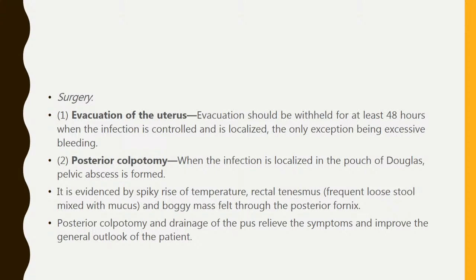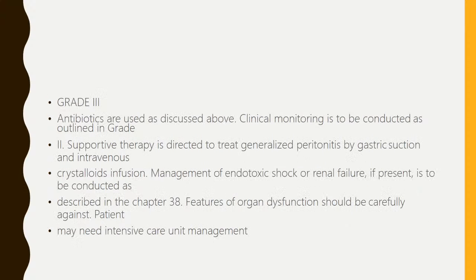Surgical management, evacuation of the uterus, should be withheld for at least 48 hours until the infection is controlled and localized, the only exception being excessive bleeding. Posterior colpotomy is done when pus is localized in the pouch of Douglas or a pelvic abscess is formed. It is evidenced by spiking rise of temperature, rectal tenesmus and a boggy mass felt through the posterior fornix. Posterior colpotomy and drainage relieves the symptoms and improves the general outlook of the patient.